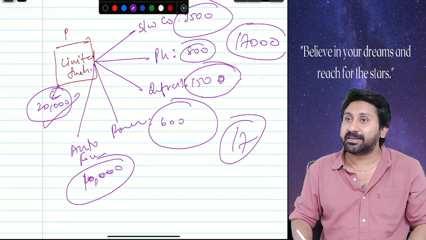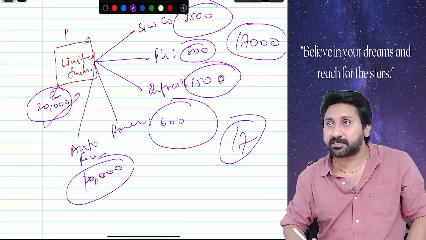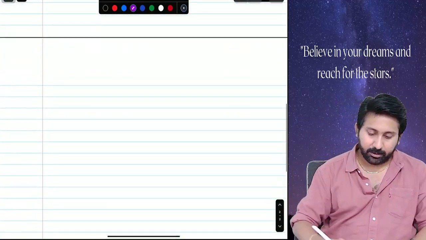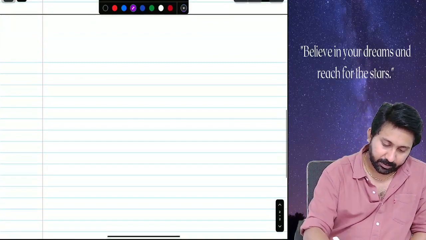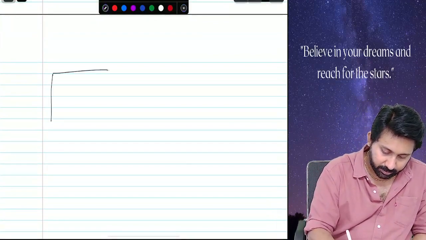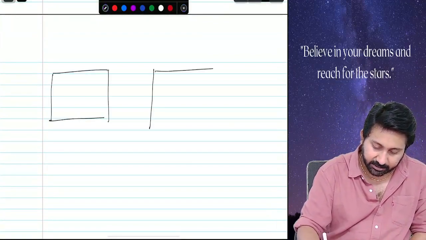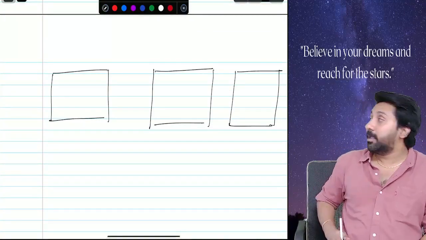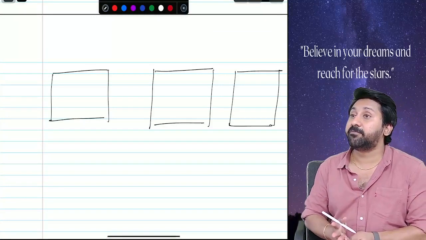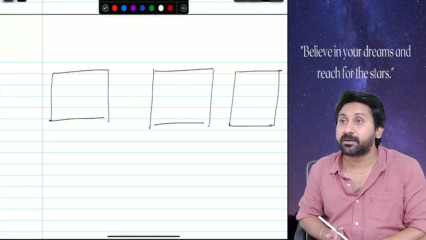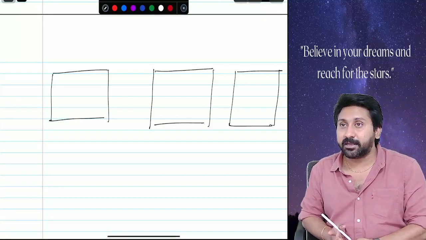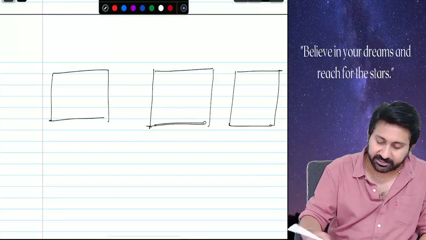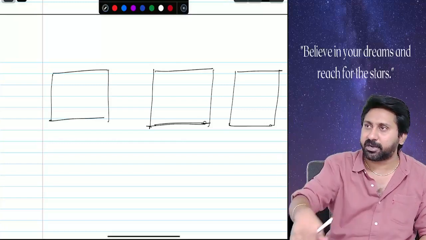For them, the destination is mutual funds. How does it work? Let me first explain you. Mutual funds, there will be 3 parties. It is very, very important also to understand income tax, the taxation of mutual funds. Which one? Taxation of mutual funds. At that time, these concepts will help you a lot. Let us understand what the taxation of mutual funds is later, once we understand the concept.